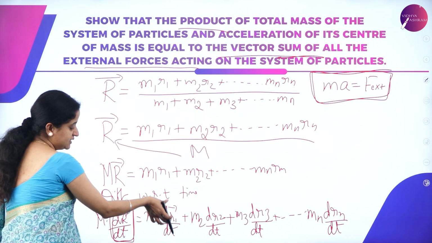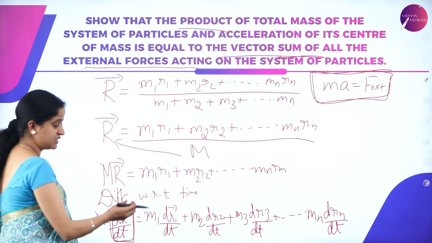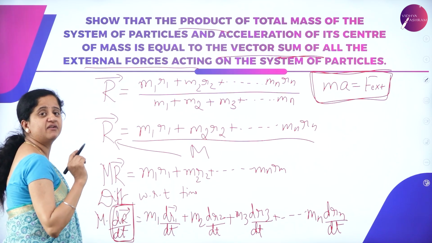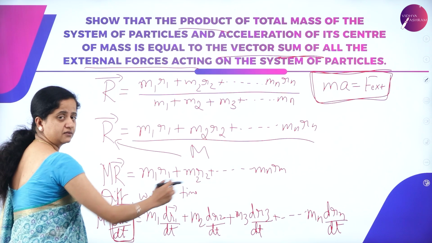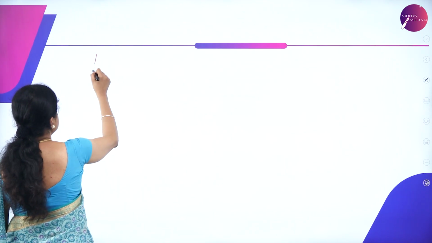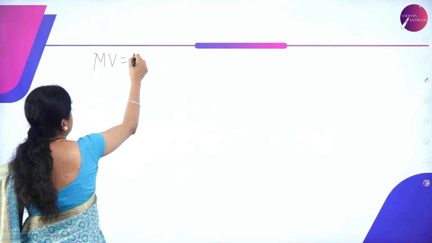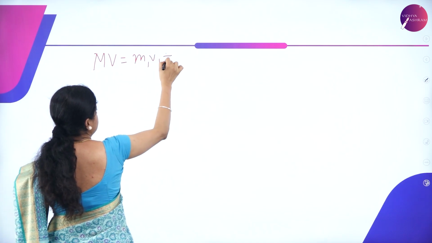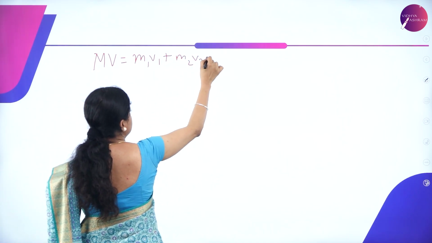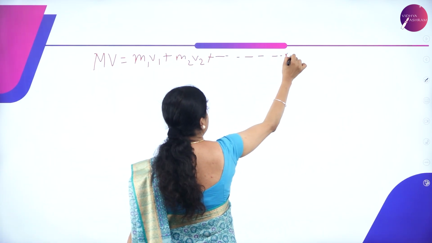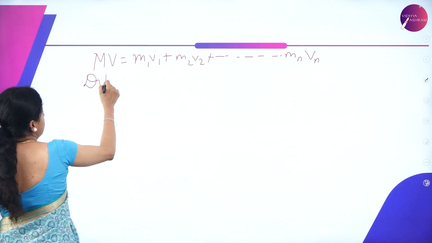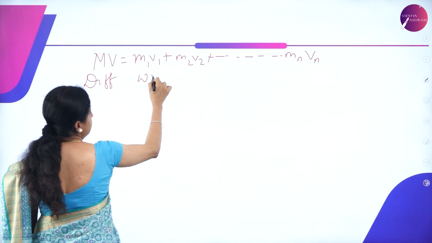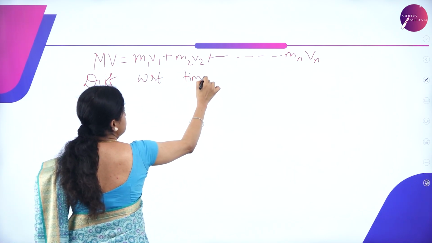That means the change in displacement with respect to time gives us the velocity, and the same way here and so on. So we can write it as MV is equal to m1 v1 plus m2 v2 and so on up to mn vn. Now let us differentiate this above equation with respect to time once again.